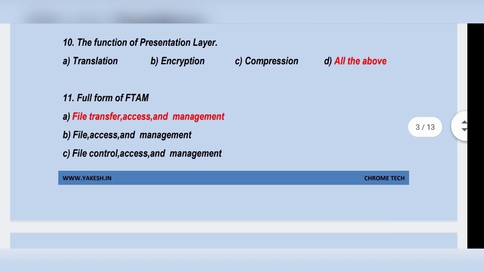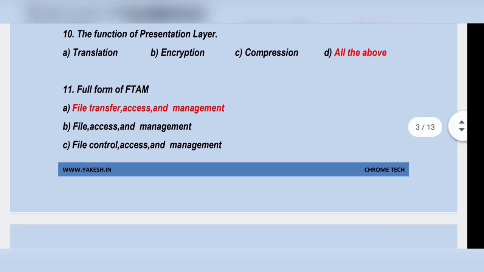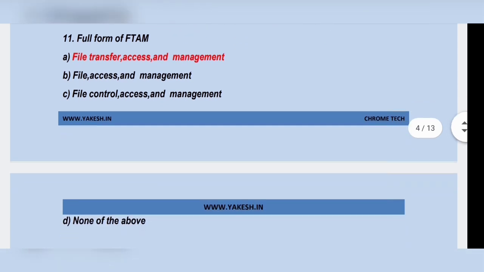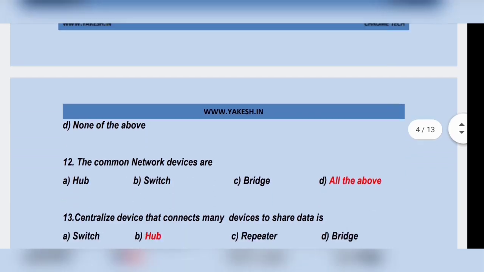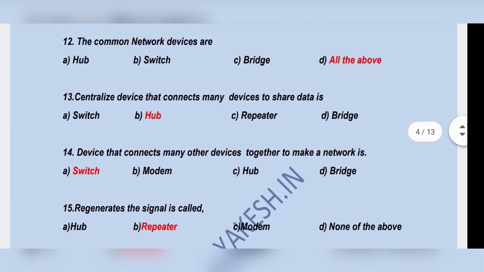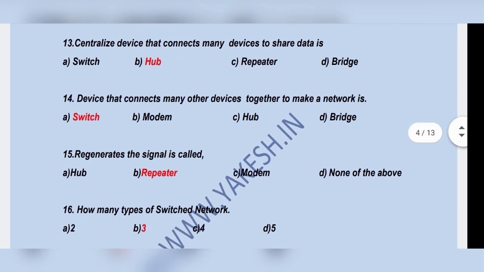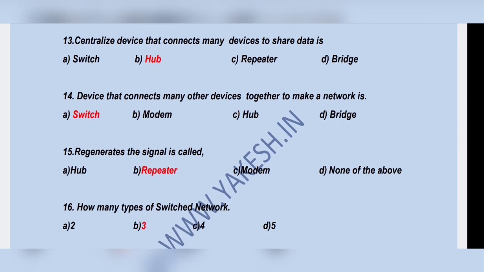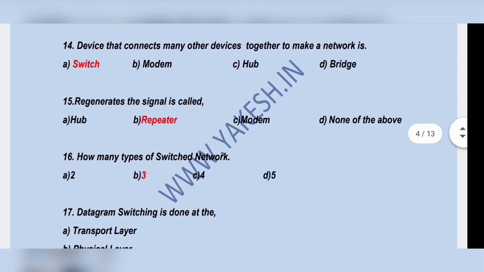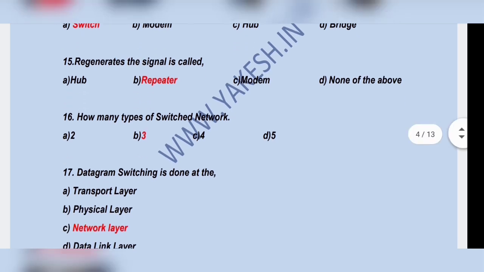The function of presentation layer, option D, all of the above: translation, encryption, compression. Full form of FTAM, file transfer access and management. The common network devices are all the above: hub, switch, bridge. Centralized device that connects the many devices to share data is option B, hub. Device that connects many other devices together to make network is option A, switch.